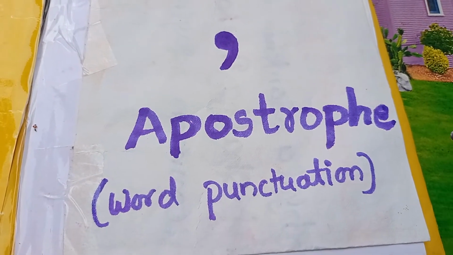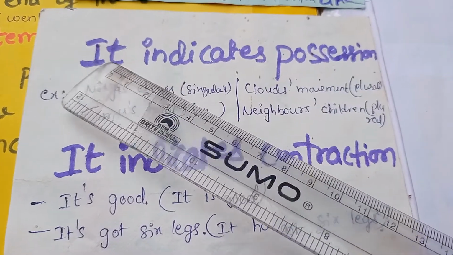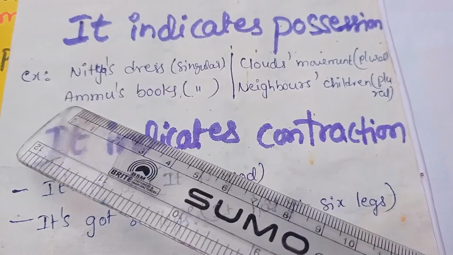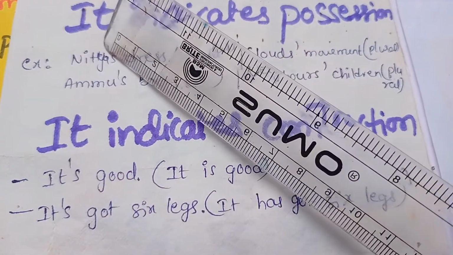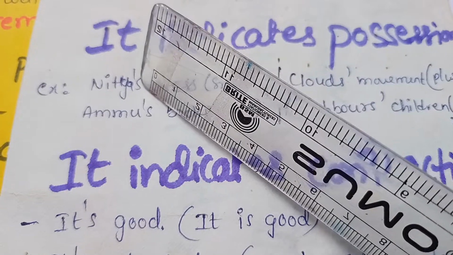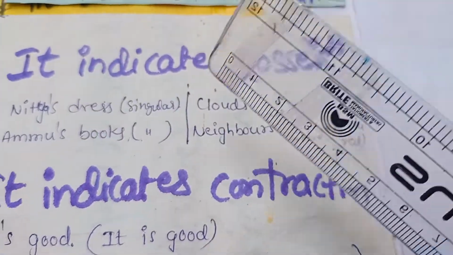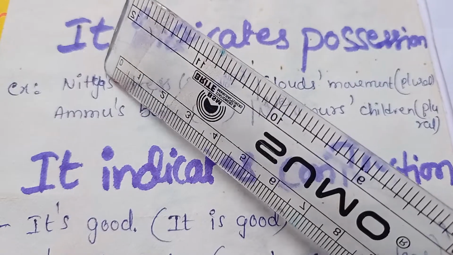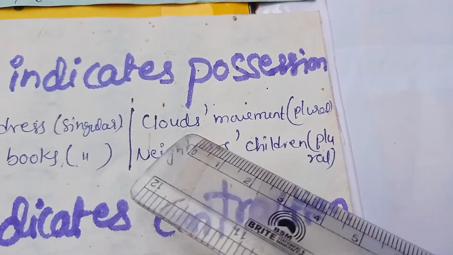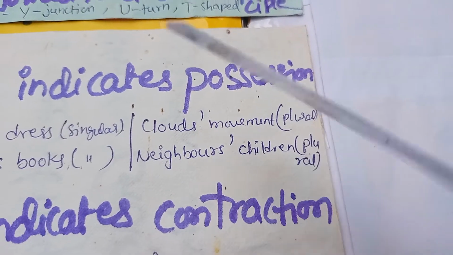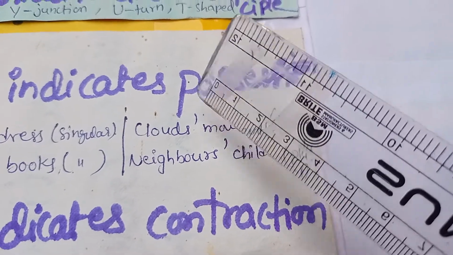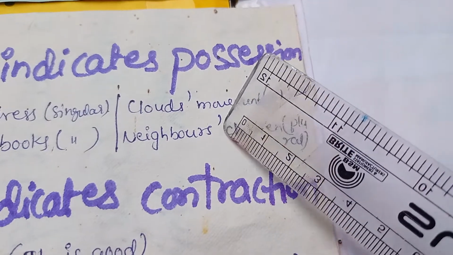Apostrophe also comes under word punctuation. Apostrophe indicates possession. See here Nitya's dress, Ammu's books. See here this is apostrophe symbol. So for singular nouns you have to keep the apostrophe before S. For plural nouns, see here clouds' movement, neighbors' children. So we have to write the apostrophe symbol after S. See here after S, here also after S.